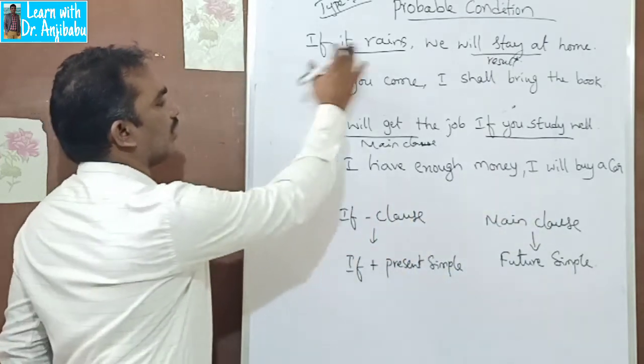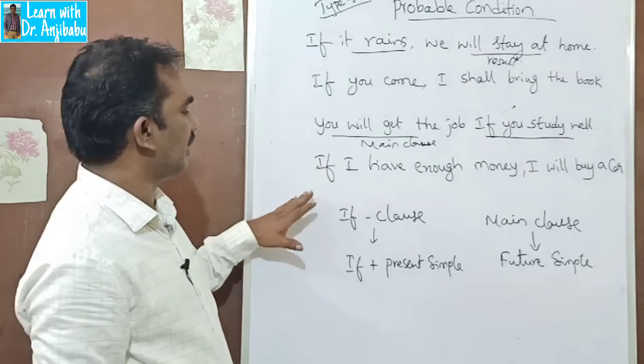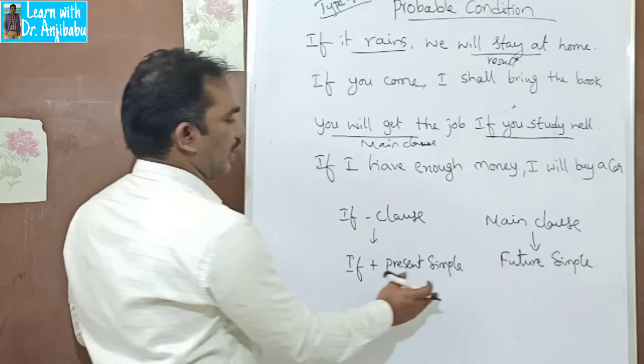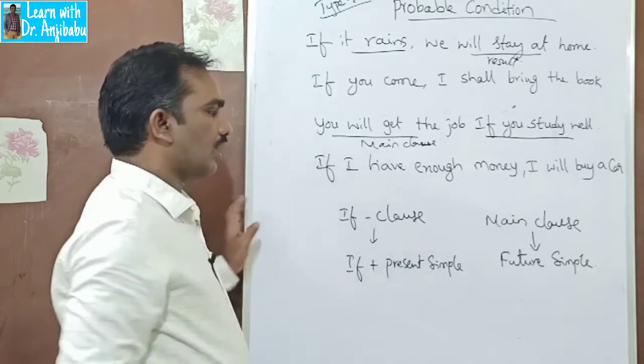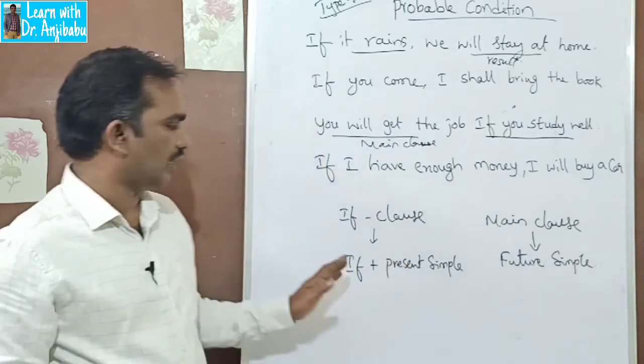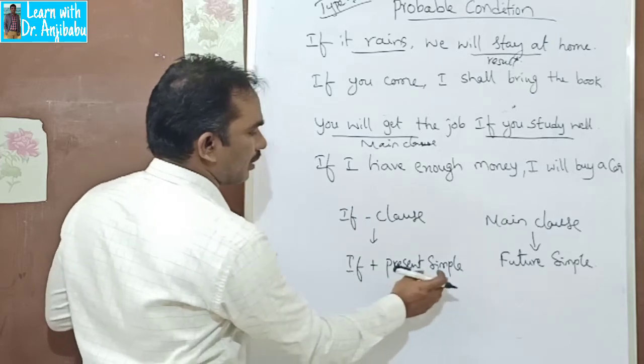If you look at all these sentences, you can identify the if clause and the main clause. The if clause is in present simple, and the main clause is in future simple. So the if clause starts with if plus present simple.